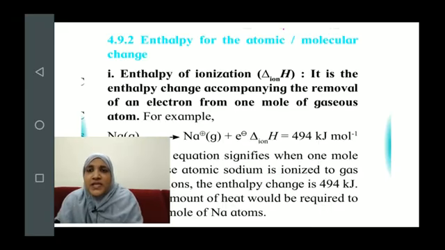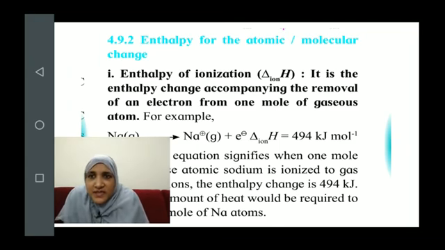Now the next one is enthalpy for the atomic or molecular change, that is, whatever changes are taking place on the molecular or atomic basis, the energy changes associated with them we can also define. The first one which we will discuss here is enthalpy of ionization. All of us know the meaning of ionization or ions.